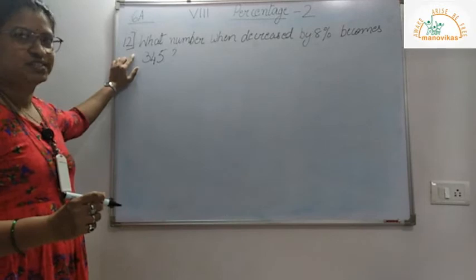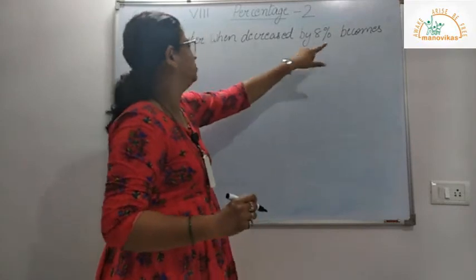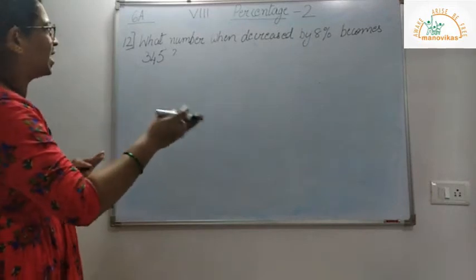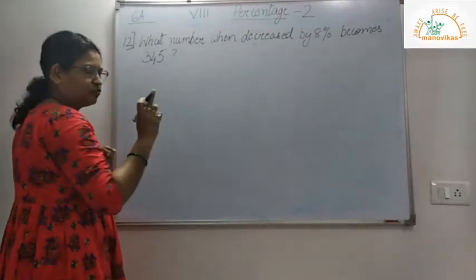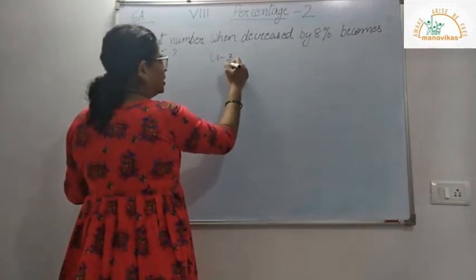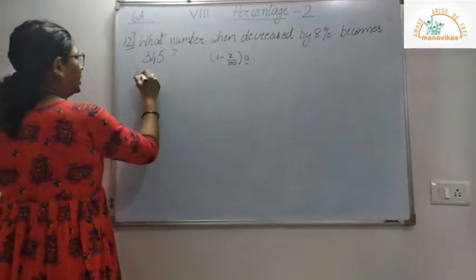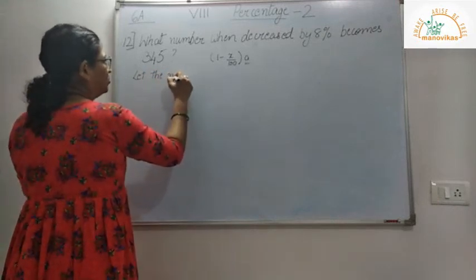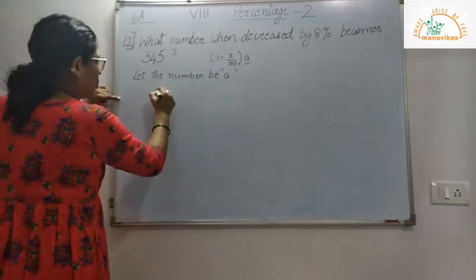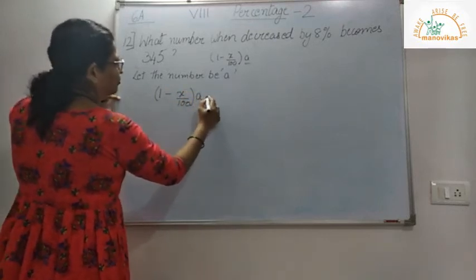Now I move on to the 12th sum of exercise 6A. What number when decreased by 8% becomes 345? Now we don't know the number which when decreased by 8% we get 345. Now the formula for decrease is 1 minus x upon 100 into A. We don't know what A is, so let the number be A. So we have 1 minus x upon 100 into A, that will give you the number 345.